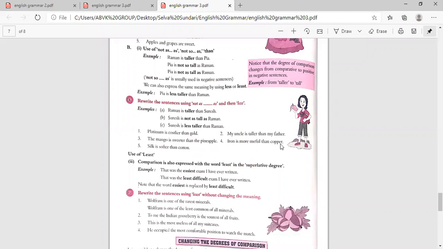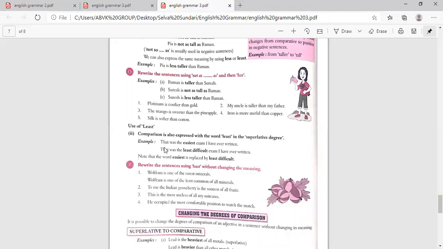Iron is more useful than copper. So how will you write? Copper is not as useful as iron, and copper is less useful than iron. Like that you can write. Silk is softer than cotton. Cotton is not as soft as silk. Cotton is less soft than silk. That's it, and the use of least.